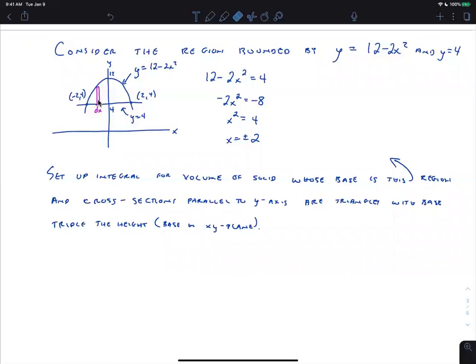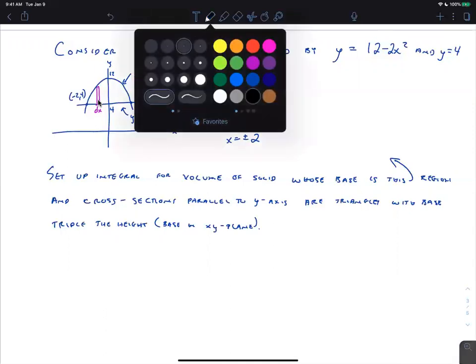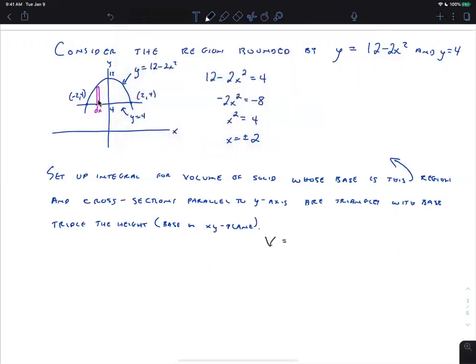Does that make sense? Okay, so what we're going to do with something like that is say the volume is the integral of the area of the cross section times the thickness of the cross section, which is dx. We know this is dx because it says parallel to the y-axis. If it said perpendicular to the y-axis, we would need to do a horizontal rectangle. The handout with More Volume has some problems like that.